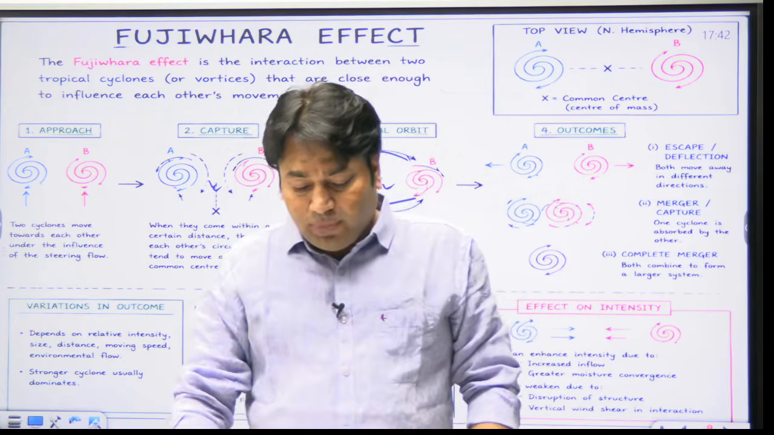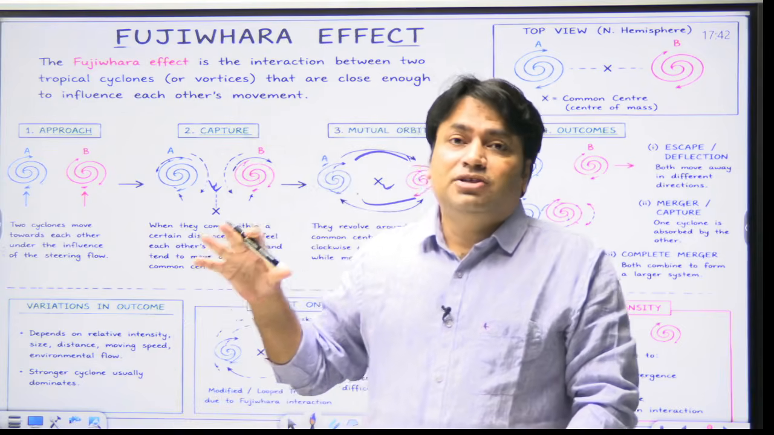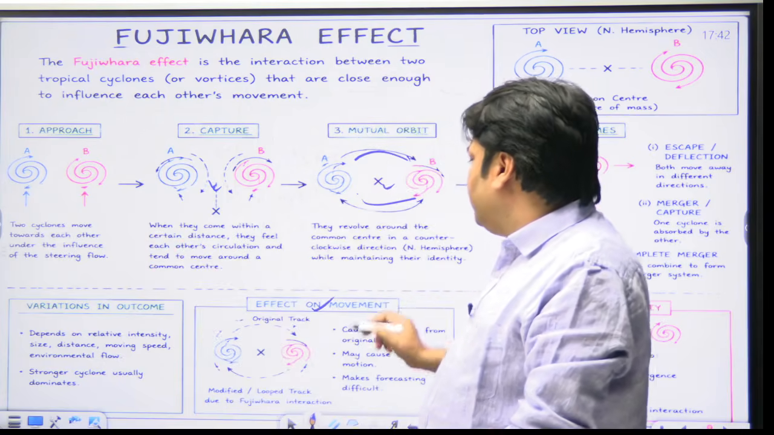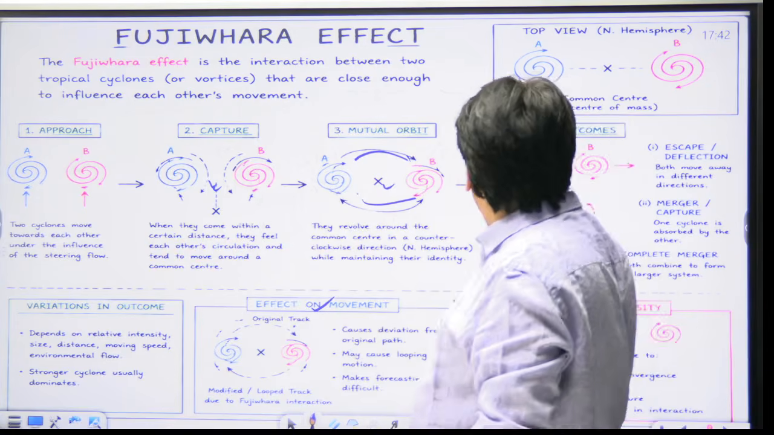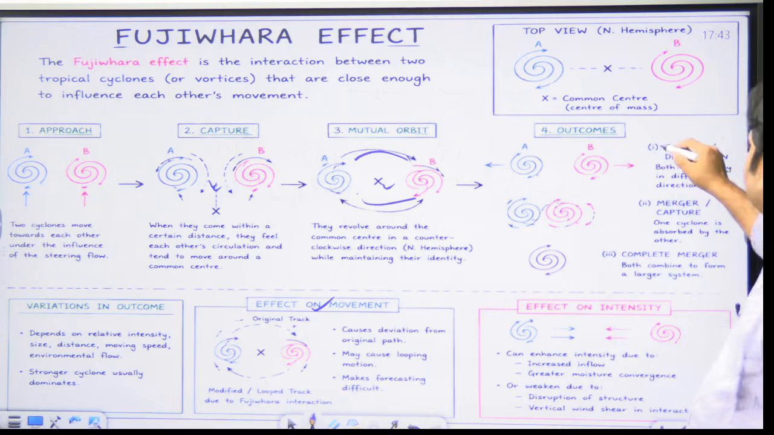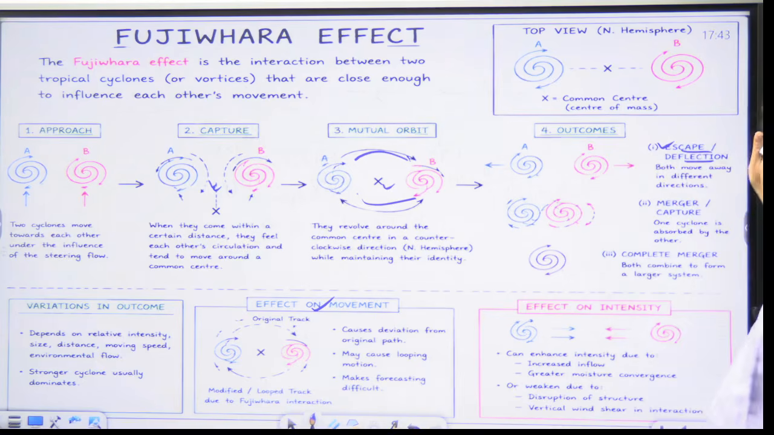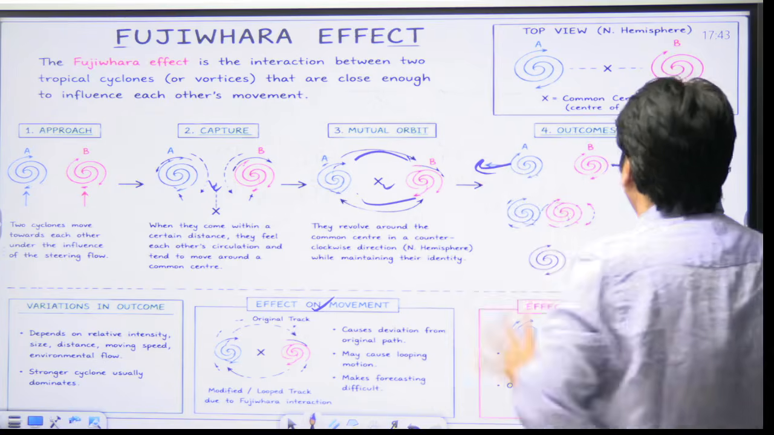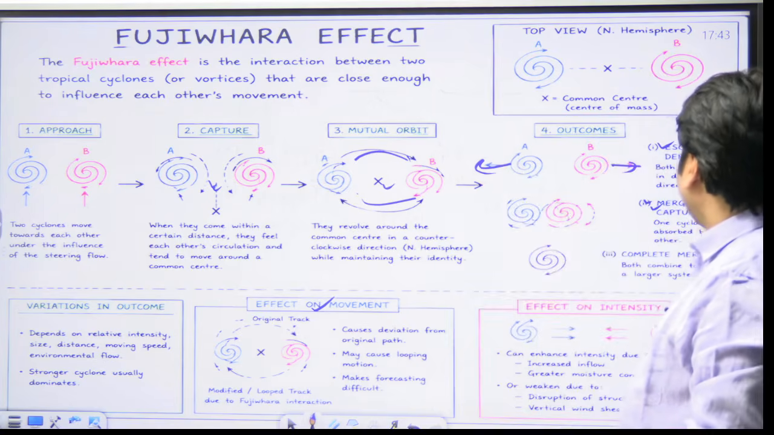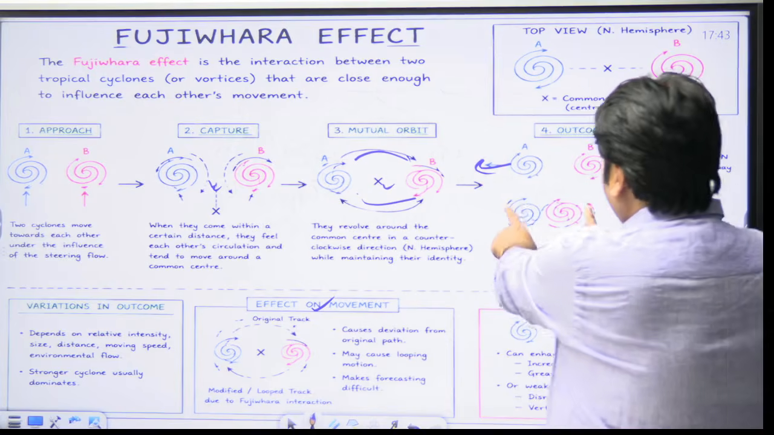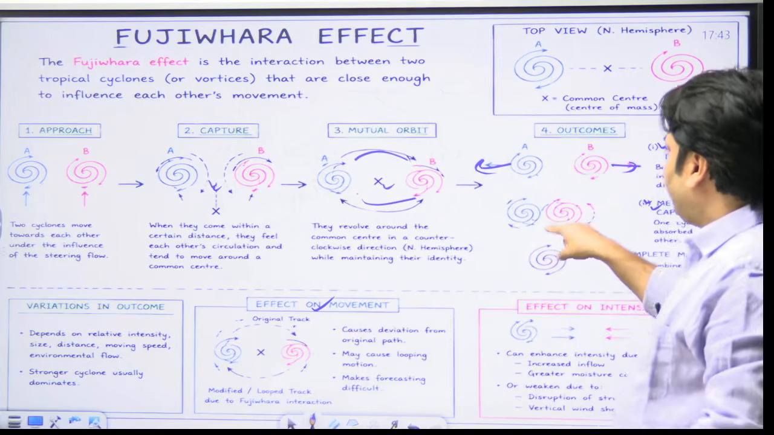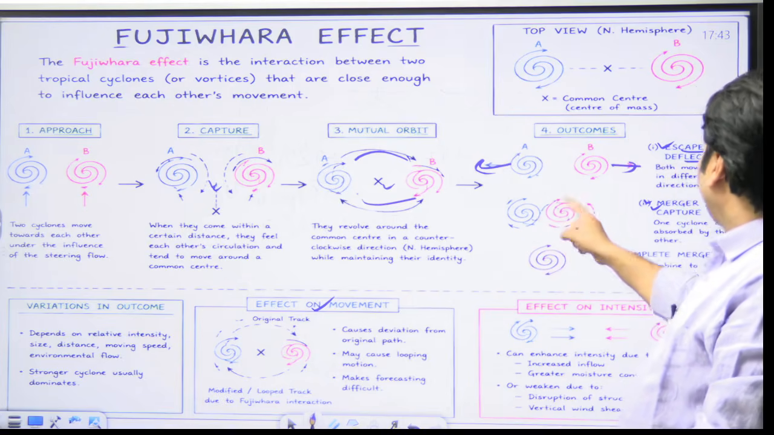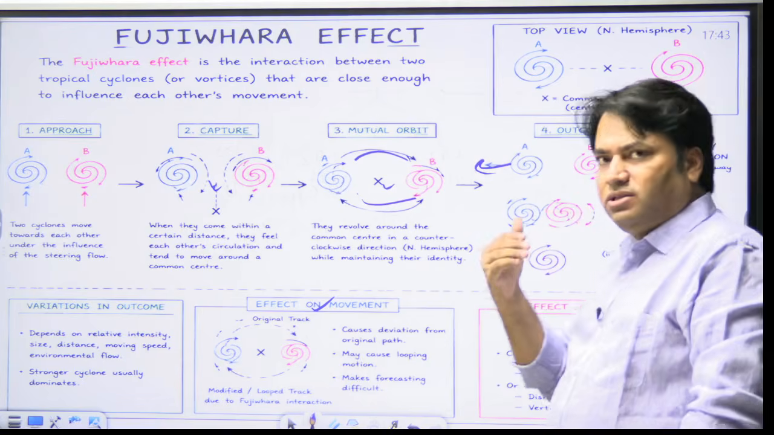And the second subpart here is impact on intensity. And what is the impact on intensity? Here we have discussed the effect on movement when they come in contact with each other. So one possible outcome could be escape or deflection, that both these two cyclones can move away in two different directions. The second could be merger or capture. It means that when these two cyclones come in contact with each other, it might be possible that there is one stronger cyclone and one larger cyclone. So one cyclone is absorbed by the other. This is the second impact.